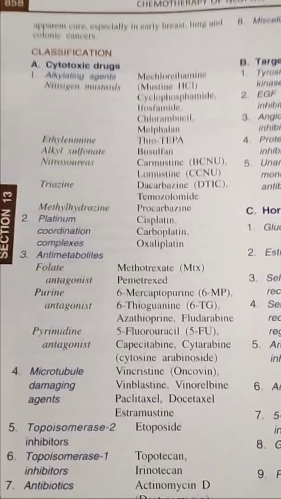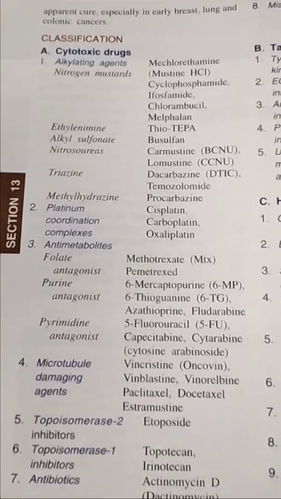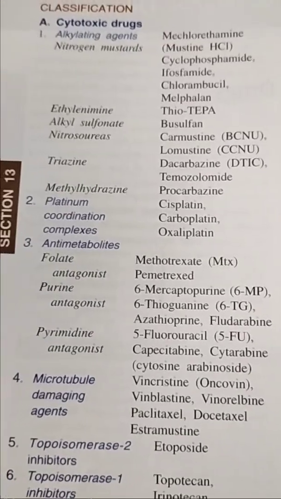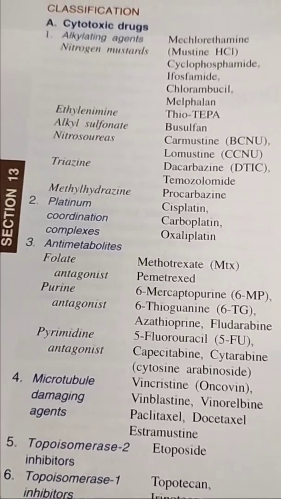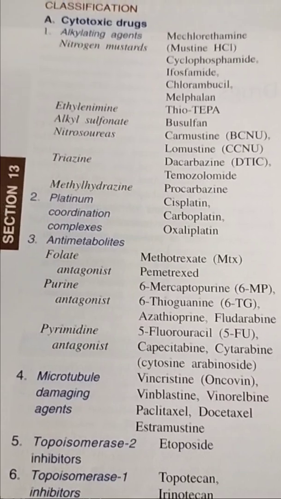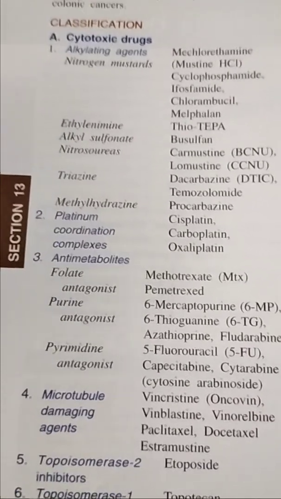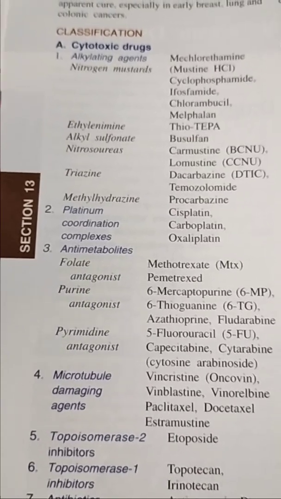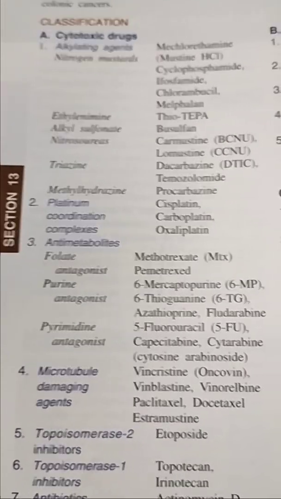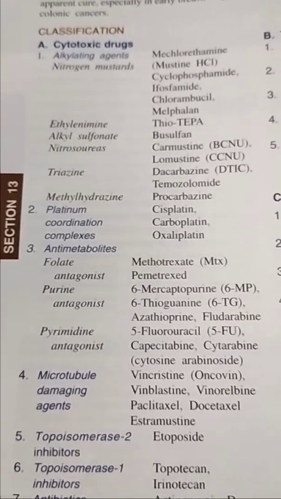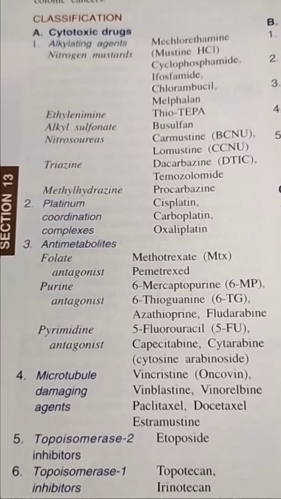Here we will see each clearly, about what is the name of the drug. In anti-cancer drug classification, cytotoxic drugs is the first classification. In that first classification, the alkylating agents have other subdivisions like nitrogen mustards, ethylamine.